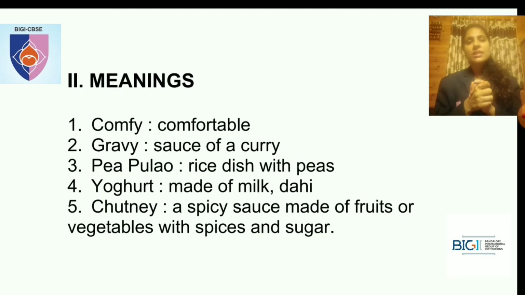Yogurt. What is it? It is made up of milk, or dahi. Dahi is nothing but curd. Okay. Yogurt is made up of milk, dahi. Okay. What is the fifth one?